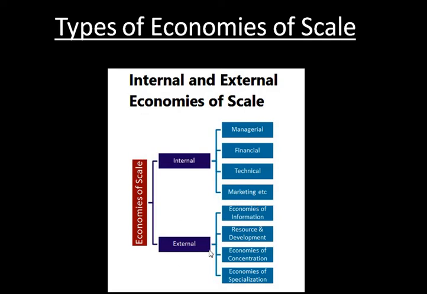Next is external economies of scale. These external economies of scale happen outside the company. What are those? Economies of information. This information will be passed on to the supplier, to the customer, to the government, whatever it might be. Information will be gathered about your company outside, and all the information will be passed on. If it is positive in nature, definitely your company will grow better.